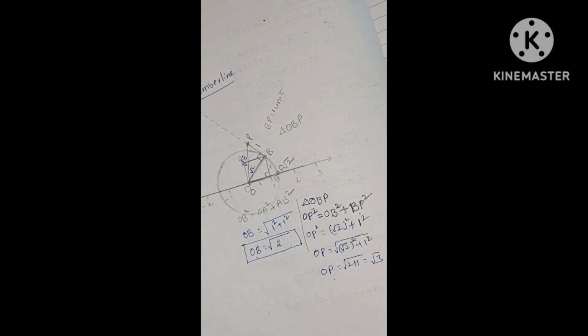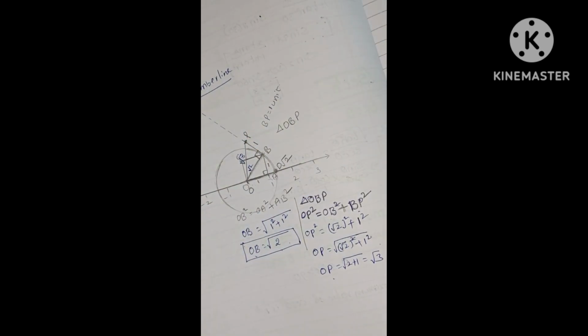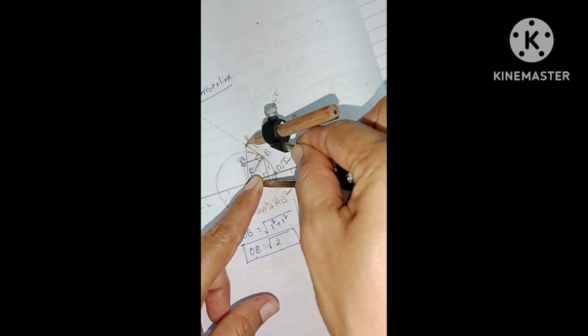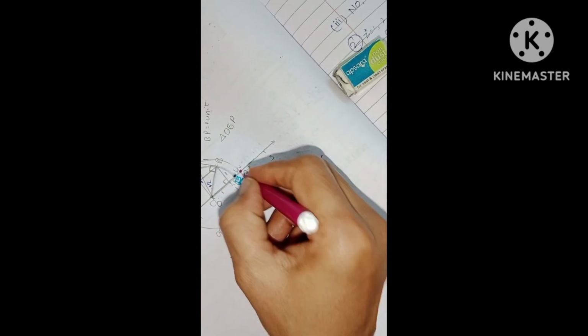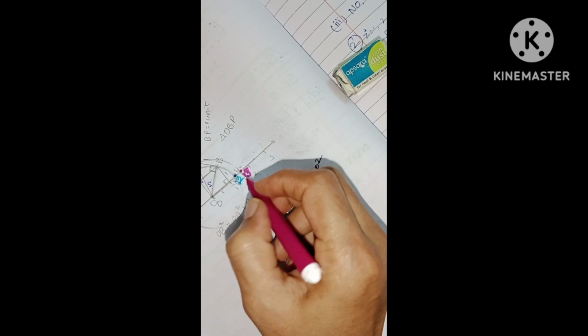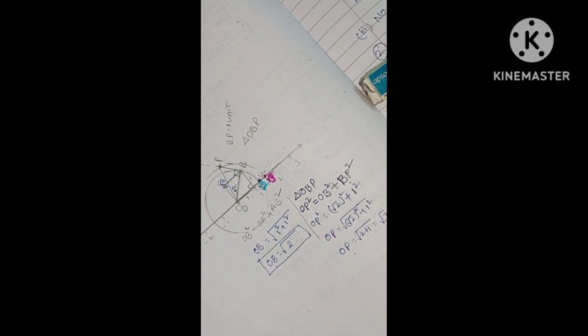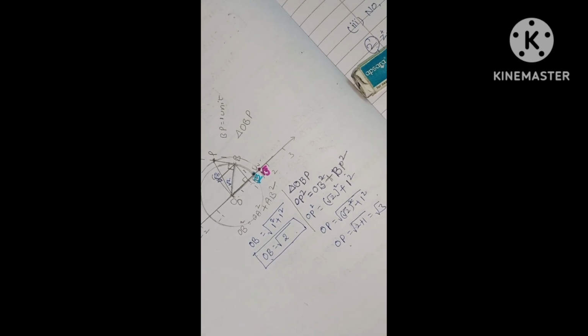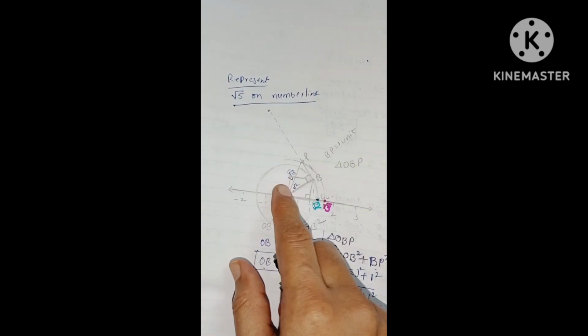Now O as center, OP as radius, draw an arc or circle. The point where it meets the number line represents root 3. In this way, we can continue our process to get root 4, root 5, root 6.